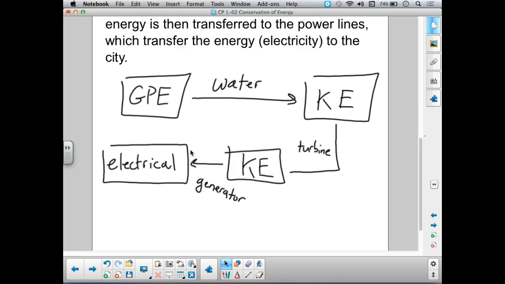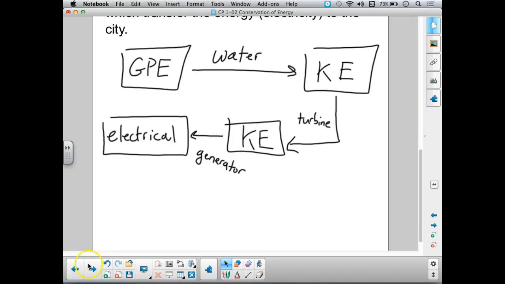Okay, so this gives me a nice little flow, and you can see that the energy is starting off in the form of gravitational potential energy. Water falls, turns it into kinetic energy. There's a conversion there. Transfers to the turbine, still in the form of kinetic energy, and then the generator is going to convert that into electrical energy. Okay, so we have all these steps of conversion and transfer. I think you're ready for a challenge.